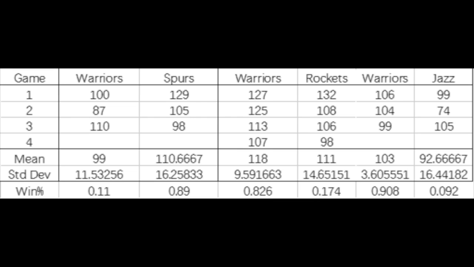Another important part of our simulation is to collect the data. To fit our data into a normal distribution, we need means and standard deviations for each matchup. The data collection part is dull and dry. We spent lots and lots of time doing it. We simply look up the regular season matchup history between each 2 combinations of playoff teams and put them in Excel to get the mean and standard deviation. The picture shows the data of 3 combinations of teams we collected. In total, there are 120 combinations for all 16 teams in the playoffs.